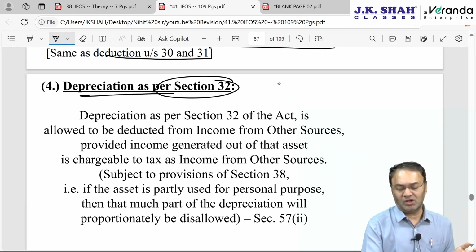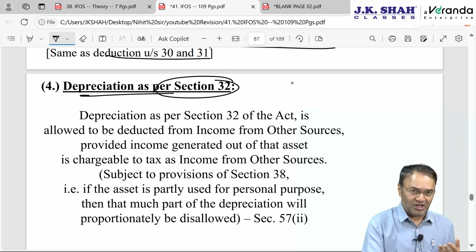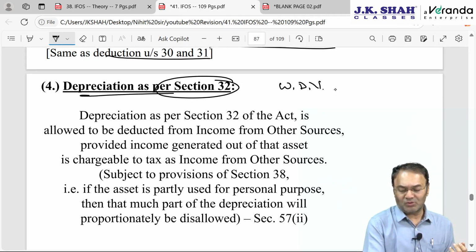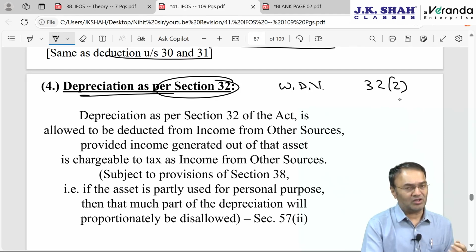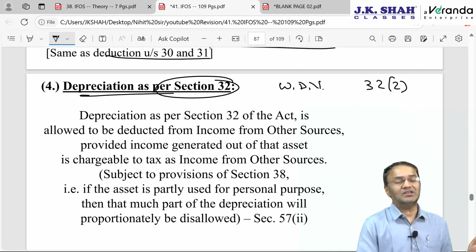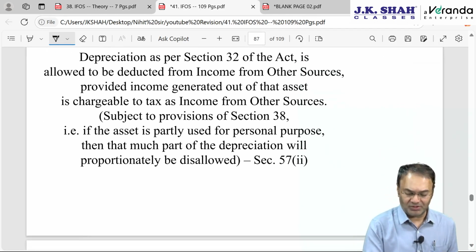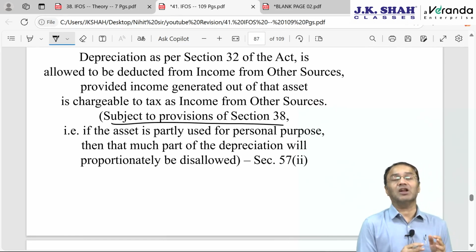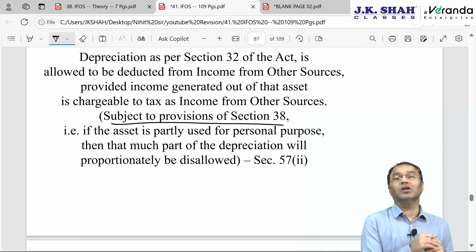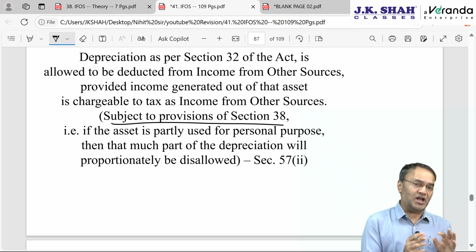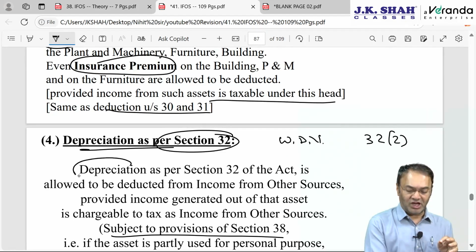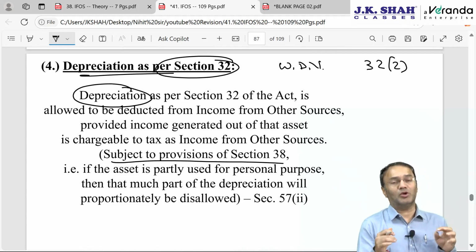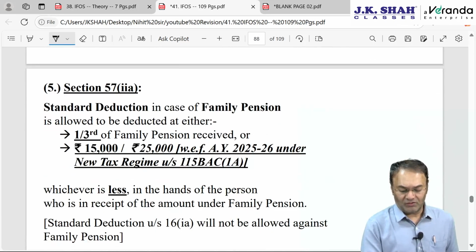Depreciation as per section 32 at the rates given in Appendix 1 and Appendix 1A to the Income Tax Rules, WDV method, same rules. 32(2) unabsorbed depreciation carried forward for unlimited period. Everything is same, just like the PGBP chapter, same conditions, and subject to the provisions of section 38. Section 38 means if an asset is partly used for IFOS income earning purpose and partly used for personal purpose, then that much part of these expenditures or depreciation which is attributable to personal use will be disallowed. 57 clause 2 is standard deduction from family pension. This we are done with.